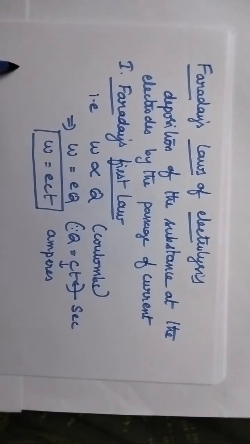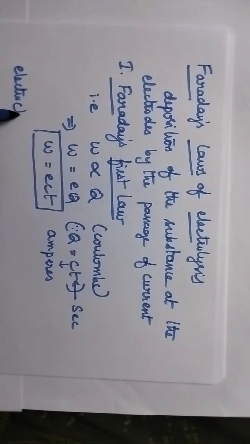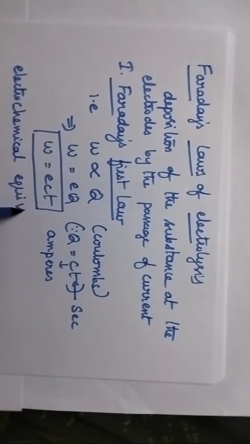Here E is known as electrochemical equivalence.